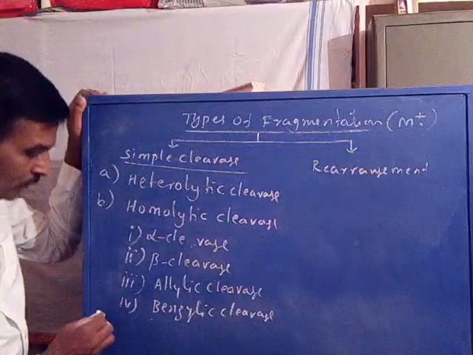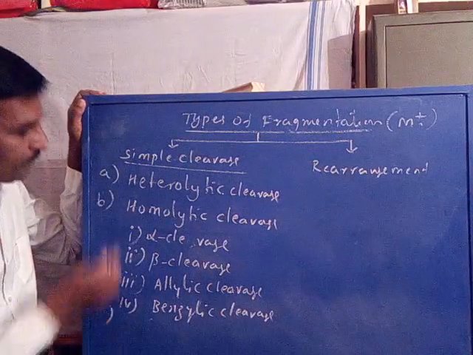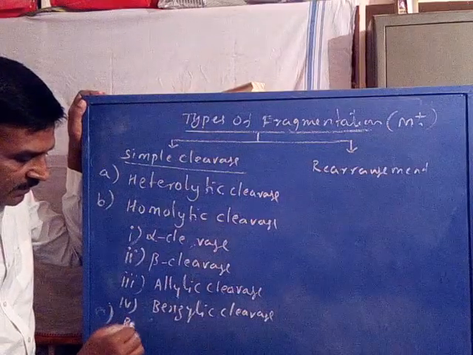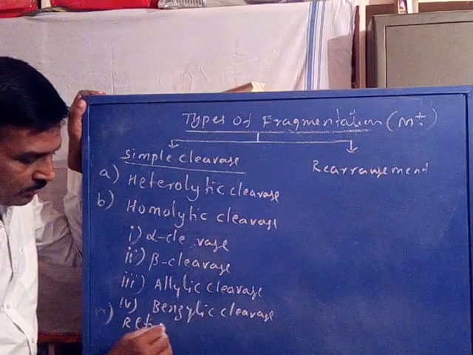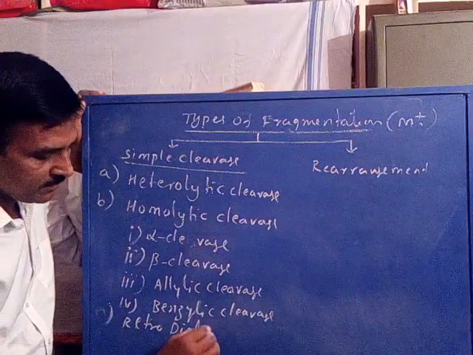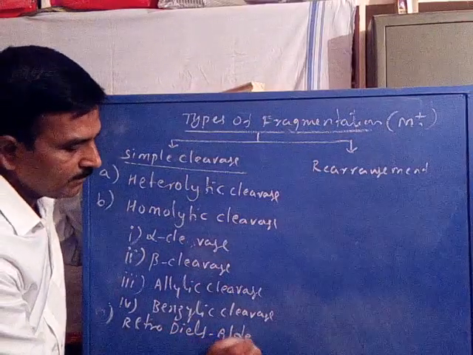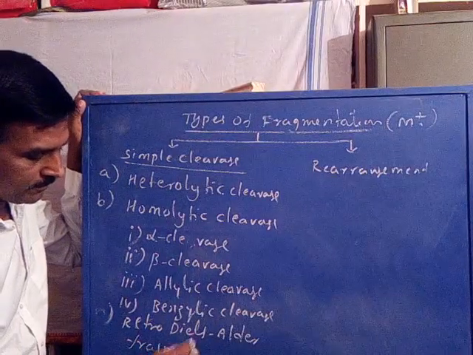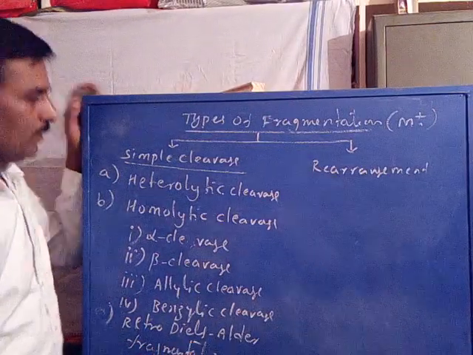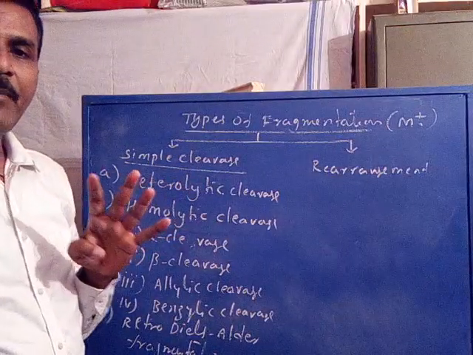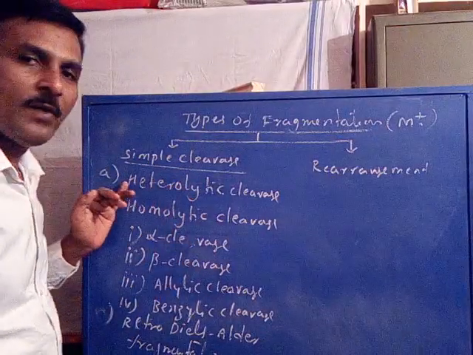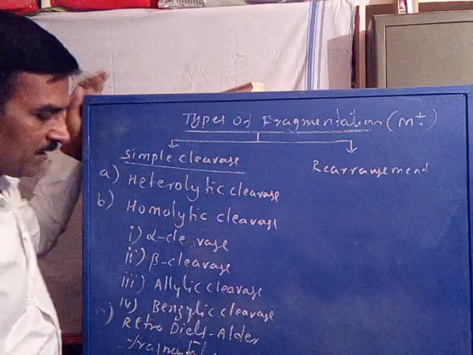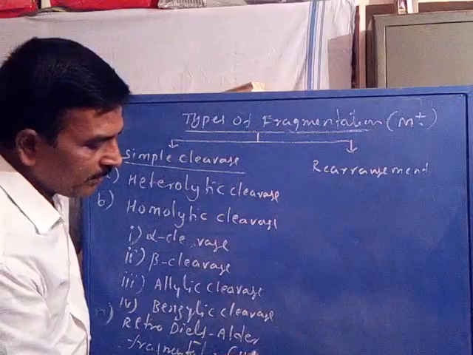Now, the simple cleavage also includes a third type, retro-Diels-Alder fragmentation. So the simple cleavage includes mainly three types: heterolytic cleavage, homolytic cleavage, and retro-Diels-Alder fragmentation, abbreviated as the RDA process.